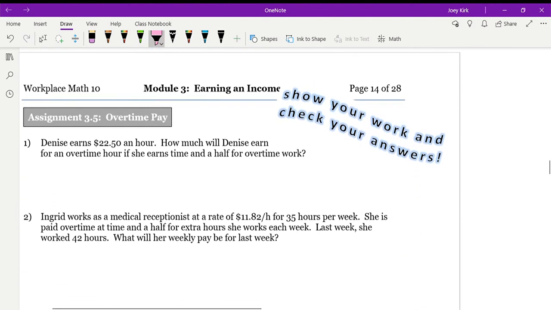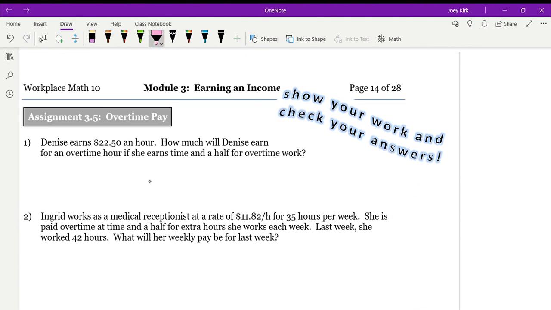For this section, please do all of the questions. Like I said, we're not really doing quizzes or tests right now, so please do all of the practice work for this section. That's all there is for 3.5.